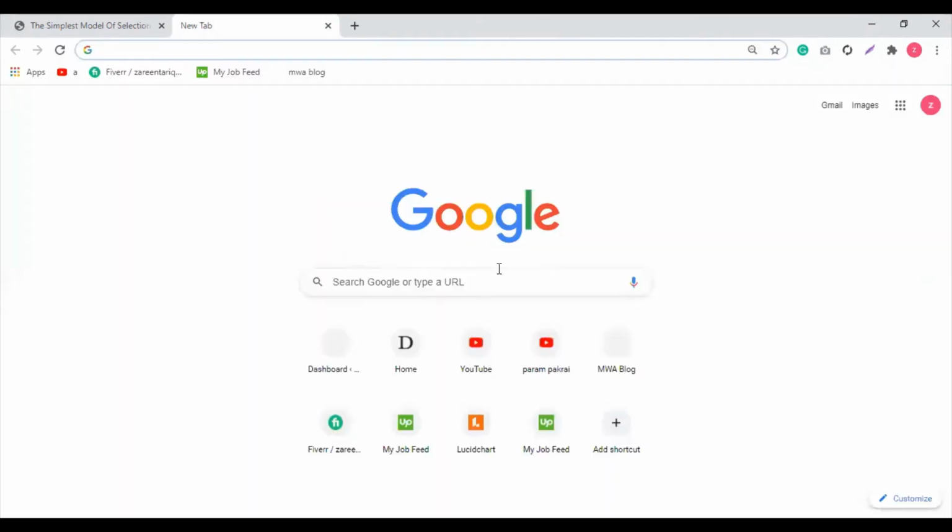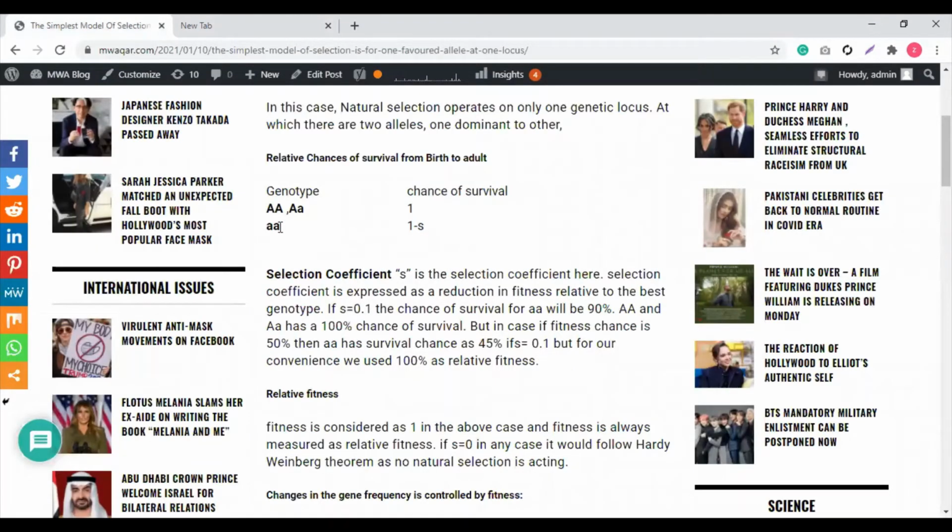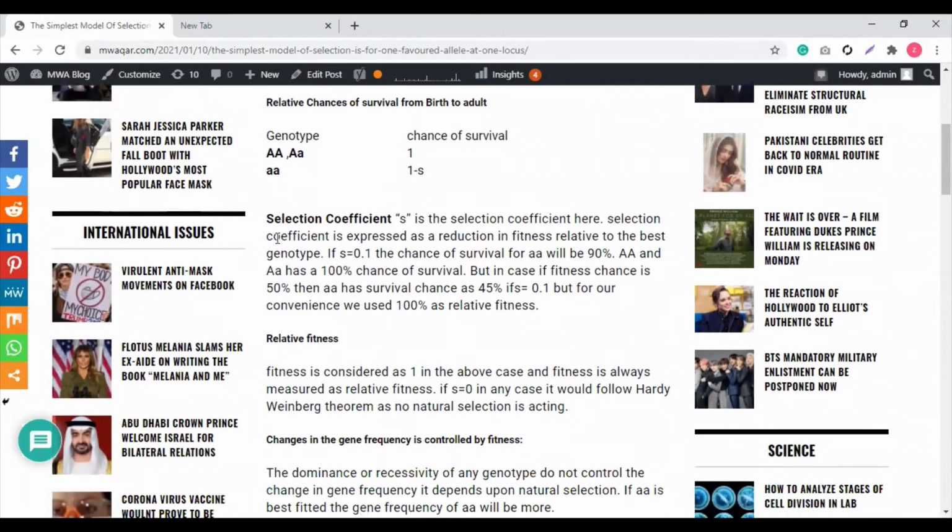In this form, nature will not support this small a small a genotype because it is not best fitted. 1 minus s means this particular genotype has less chance of survival, and the amount of the reduction tells us how often it will not come to the next generation. Minus means we are subtracting from the chances. This is the full 100% chance, but in this case we are subtracting s. Now have a look at what s actually is. This is called the selection coefficient. S is the selection coefficient here.